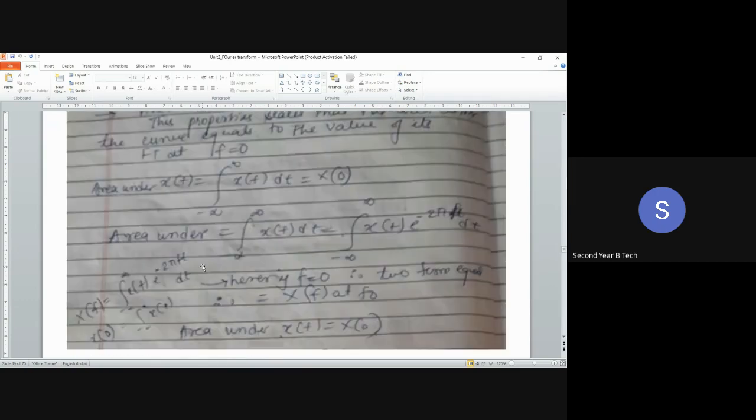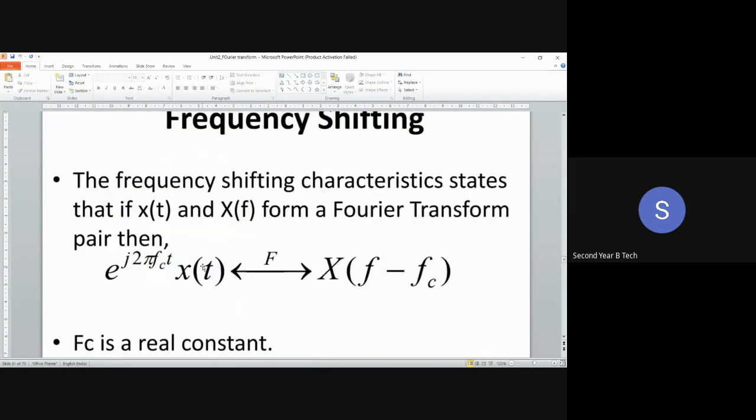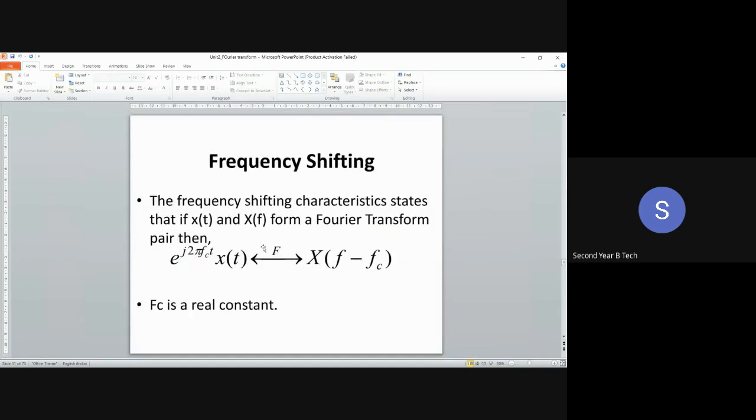Chalo, now let us consider the next property, frequency shifting. So what is frequency shifting? Frequency shifting states that if x of t is a time domain signal and we consider its frequency domain, x of omega or x of f, then when I change the spectrum in the frequency domain, meaning I shift the magnitude response, by what amount have I shifted it? It is shifted by fc.